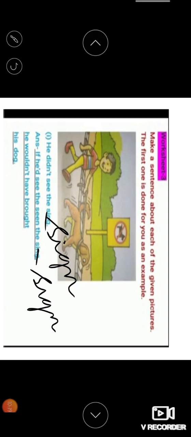See, had seen is a past perfect, that is had plus the V3 form of the verb. Then would not have is used over there, and the past participle, that is brought. The past participle of bring is brought. Bring, brought. The V3 form of bring is brought. Okay, so this is the format being used over there. Right, now coming to the next one.